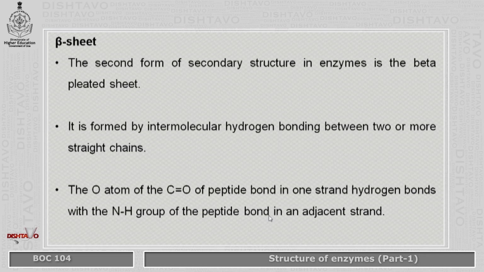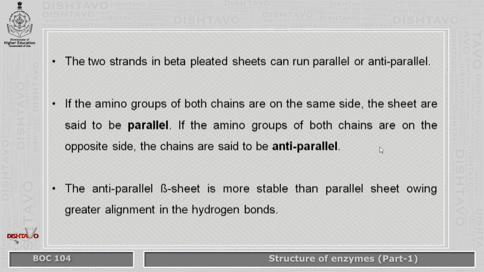Coming to beta sheets, which is the second form of secondary structure in enzymes. It is a beta pleated sheet. It is formed by intermolecular hydrogen bonds between two or more straight chains. That is, the oxygen atom of the carbonyl on the peptide bond on one strand forms a hydrogen bond with the NH group on the peptide bond on the adjacent strand. Now since there are two forms, they are called parallel and anti-parallel.